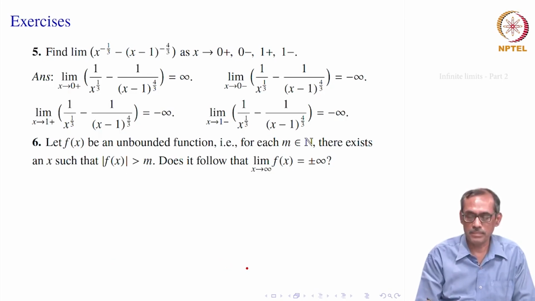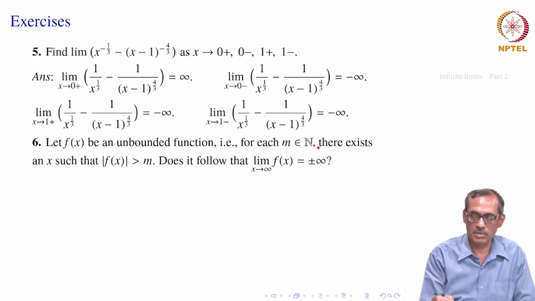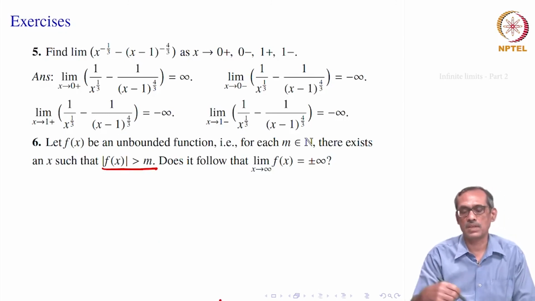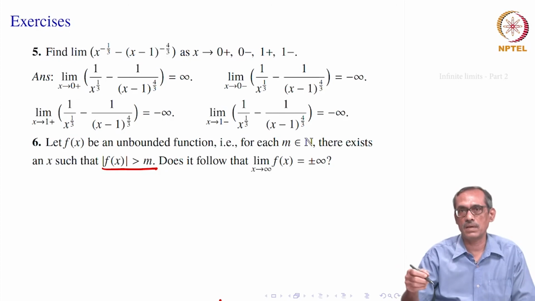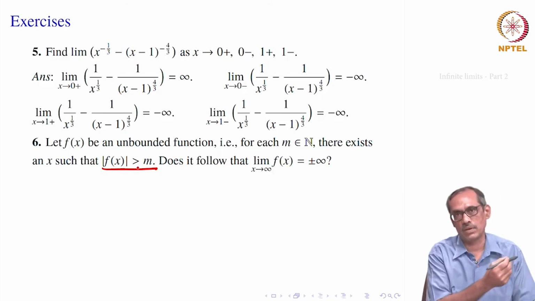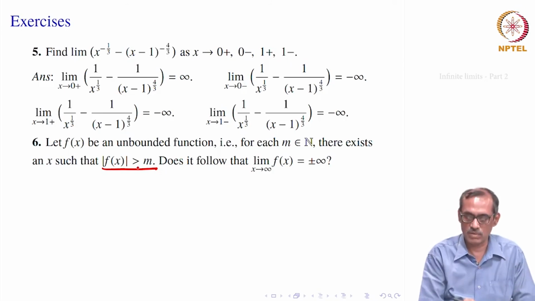You take any m, either natural number or even real number, positive reals if you take, then mod of f x will be bigger than that m, it surpasses. You give any real number, we will find one x whose mod is bigger than that. So, that is the meaning of unbounded. Bounded means it will be less than or equal to. Okay. So, in absolute value, because the other side also it can be unbounded, going towards minus infinity.